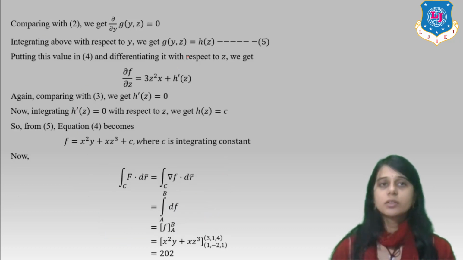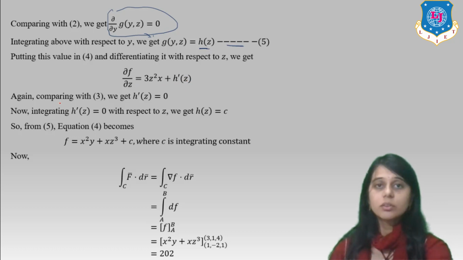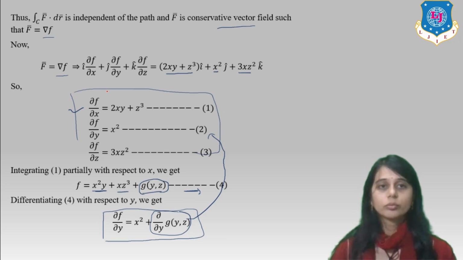Now integrating this, we get h(z), and this is our equation 5. Put this value in equation number 4 and differentiate with respect to z. So we get ∂f/∂z = 3zx + h'(z). What is equation 2, 3 and 4?